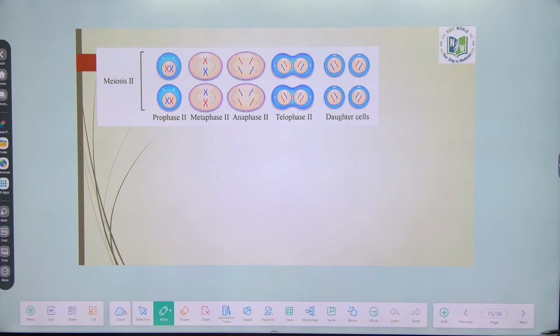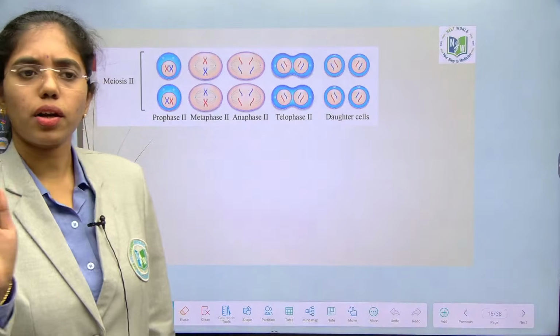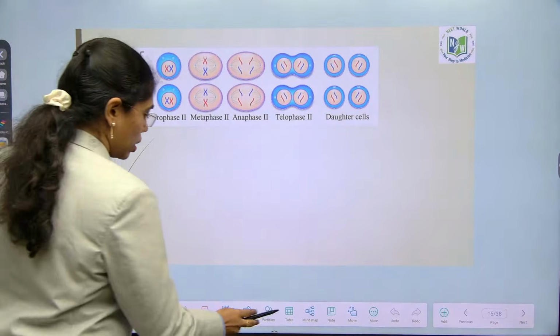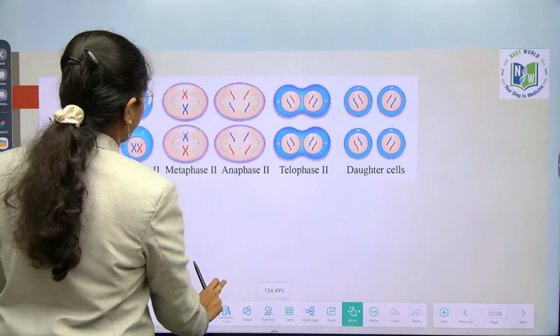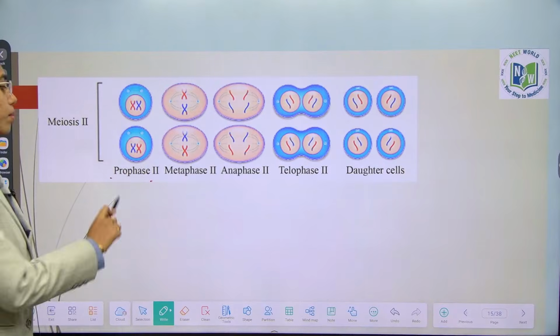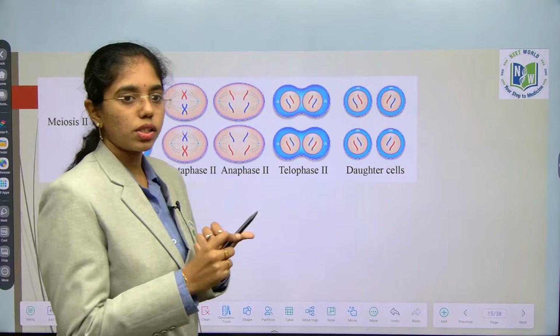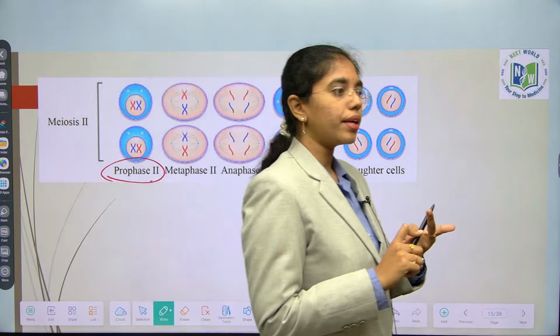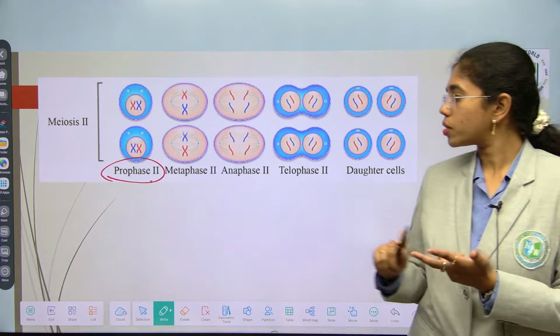Listen first, okay? Meiosis II. Same like how it happens in mitosis, it happens in meiosis II. Let me highlight this. Zoom it up. Now you can see it clearly, no ma? Prophase 2, same events. Spireme stage formation. Spireme stage, untangling into the chromatid threads. Centrosomes will move towards the opposite poles.